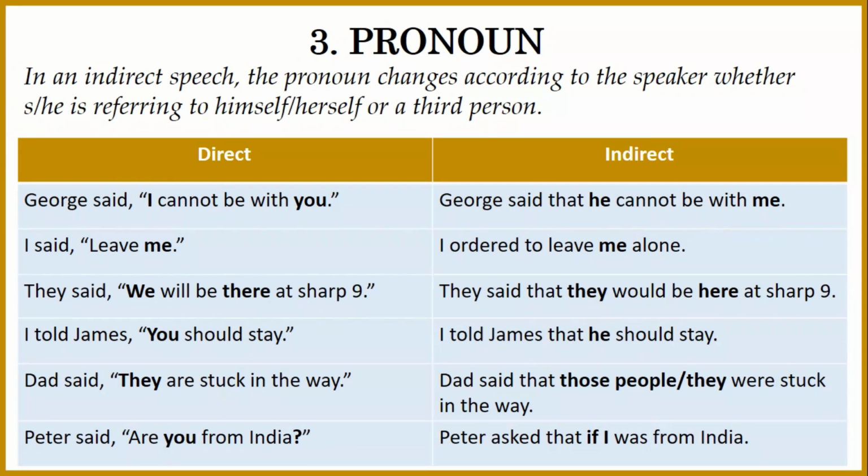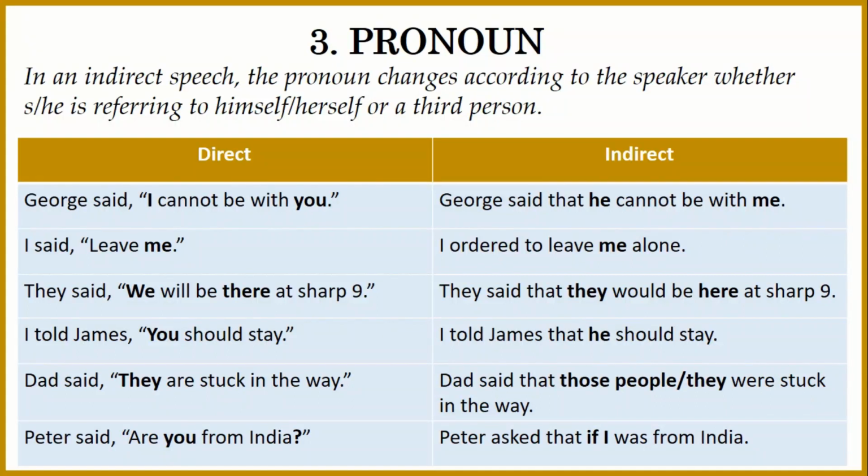So I will change into he and you will change into me. Because George is saying something, over there I represents George himself and you represents the listener. So the listener will say me. So that's how it goes.